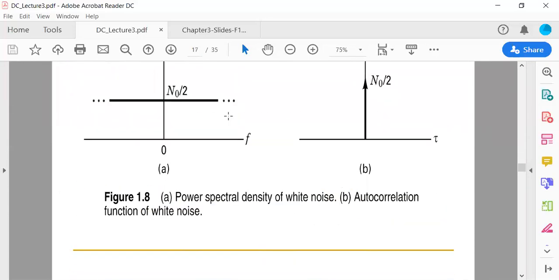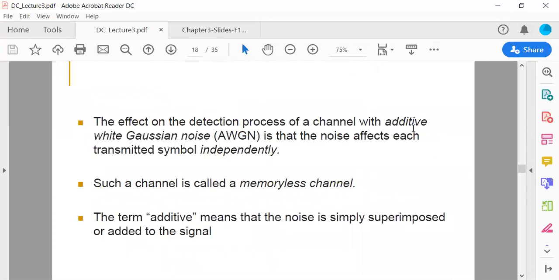Now, the effect on the detection process of a channel with additive white Gaussian noise is that the noise affects each transmitted symbol independently. Such a channel is called a memoryless channel here. The term additive noise means that the noise is simply superimposed or added to the signal here.